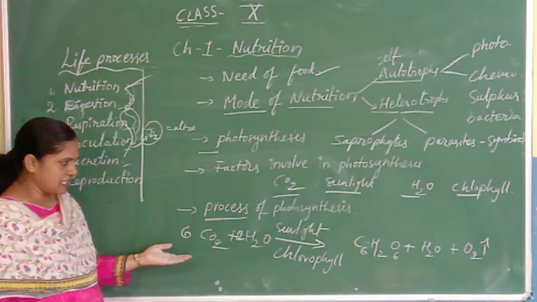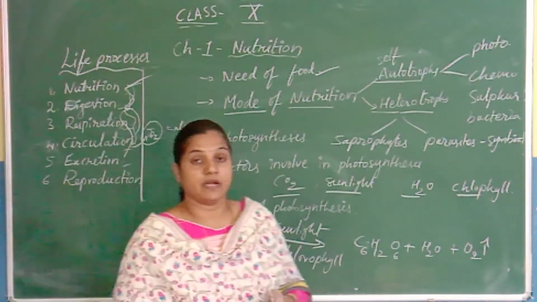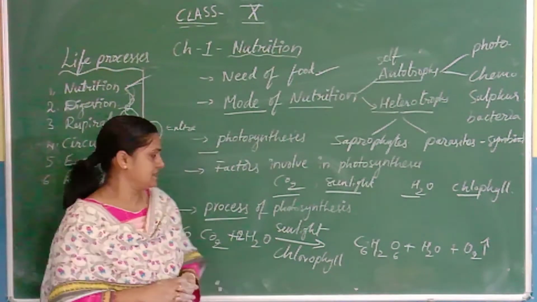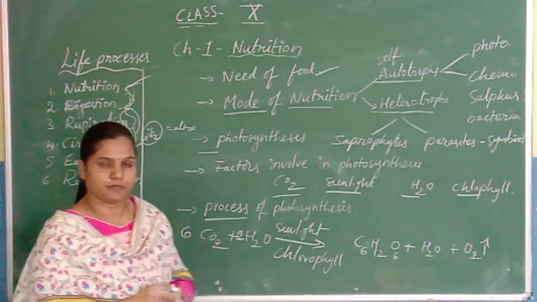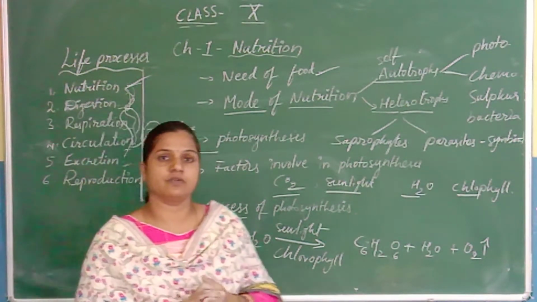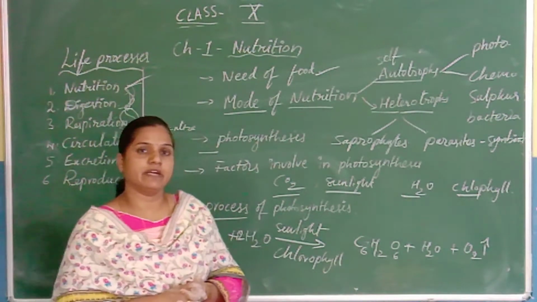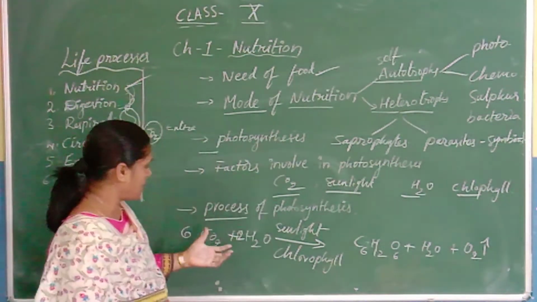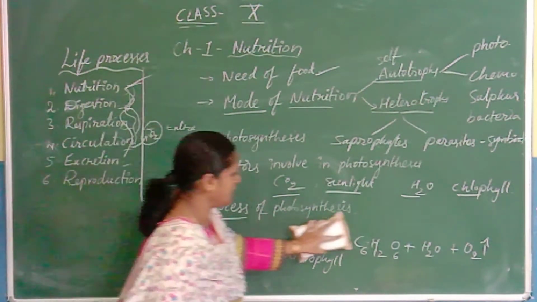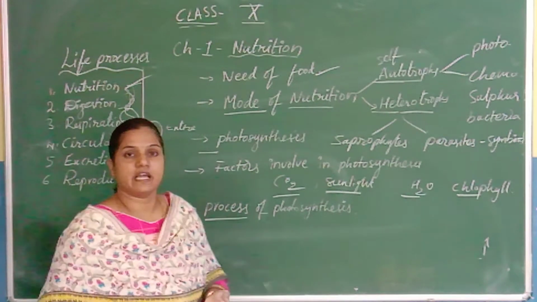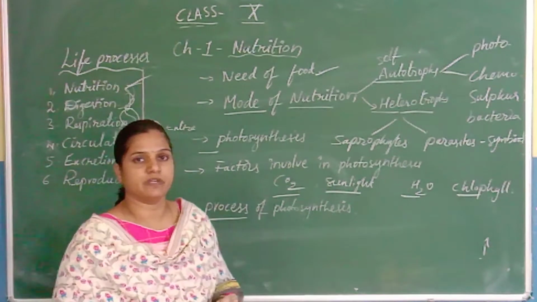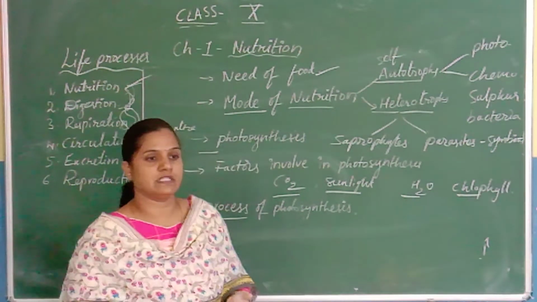So if you see the equation, it looks very simple, but the process is not simple. It consists of several biochemical reactions, and this is known as the process of photosynthesis. All the reactions carried out during photosynthesis can be divided into two phases. That means there are mainly two steps involved in photosynthesis, that are dark phase reactions and light phase reactions. The equation looks very simple, it completes in a single line, but the process is not simple.